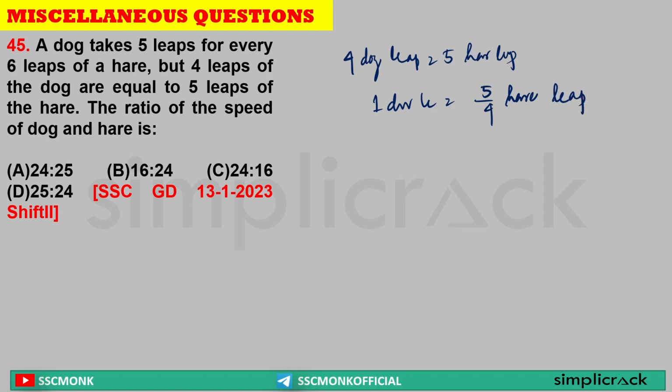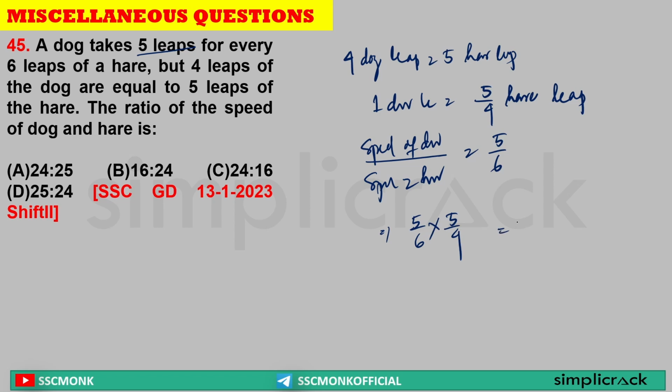Yes or no? Yes. Sir, speed of dog. It is given that a dog takes 5 leaps for every 6 leaps of hare. So speed of dog to speed of hare is equal to what? 5 by 6. Yes or no? Yes. But sir, dog speed is equal to given 5 by 4 hare speed. So I can write 5 by 6 into 5 by 4 will get me dog speed, that is equal to 25 by 24. So what is the ratio of dog to hare? That is 25 by 24. Option D is the right answer. Clear? Yes or no? Got it?